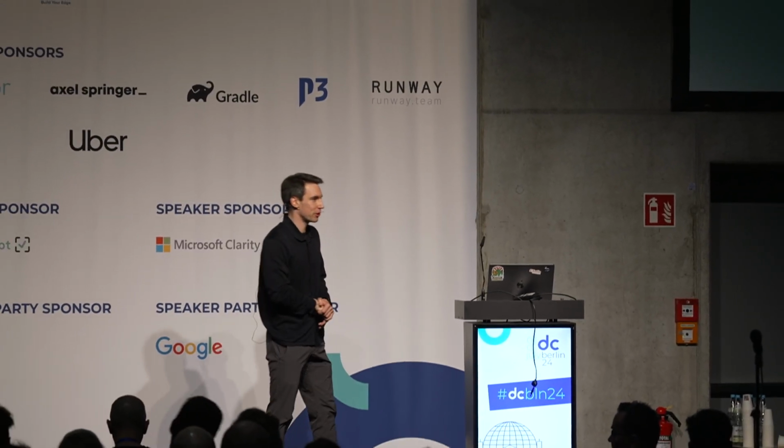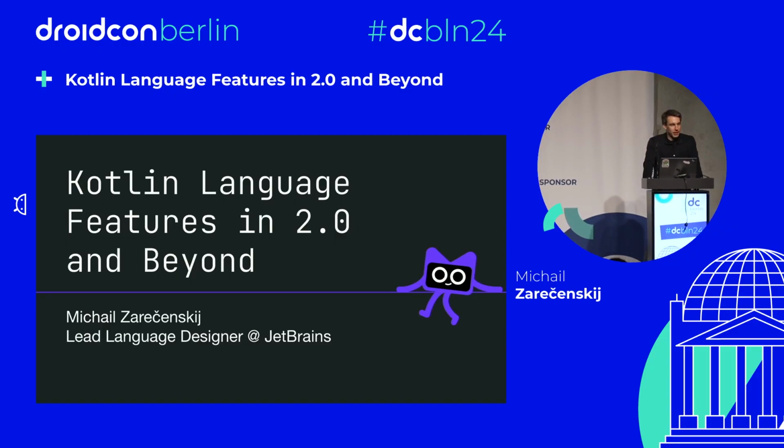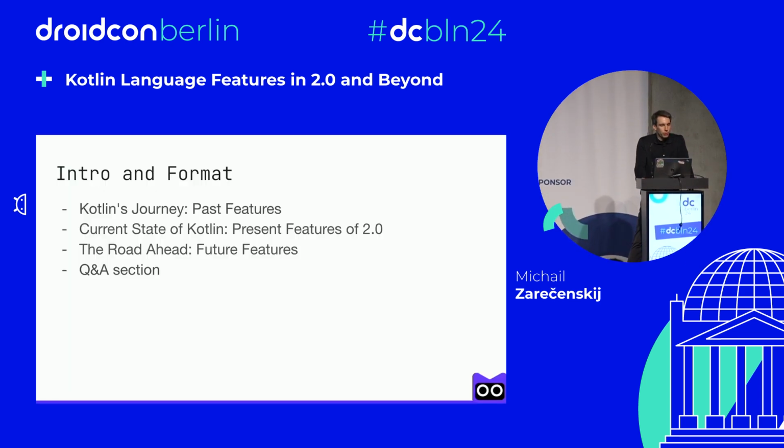So today I'm going to talk about Kotlin 2.0, about its changes, and about future directions of Kotlin. So again, welcome everyone. My name is Michail Zarečenskij. I am in charge of language design in Kotlin. And we'll begin with a brief recap of past changes in Kotlin and reasons for the K2 compiler, or Kotlin 2.0 compiler. Then I'll highlight the main changes of 2.0, and then we'll be looking at the new exciting features that we'll be able to ship after Kotlin 2.0.